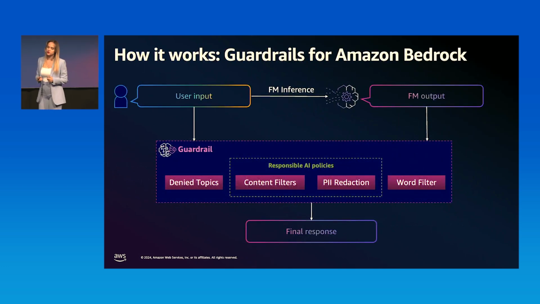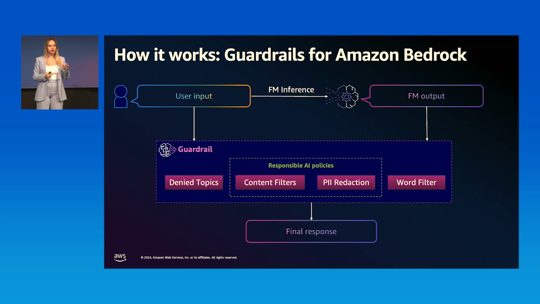The way Guardrails work is that they intercept both the user input and the generated response from the foundation model, and both of them are evaluated against a set of policies that you define in the guardrail. Each guardrail has 4 different types of policies: deny topics, content filters, word filters, and PII reduction.